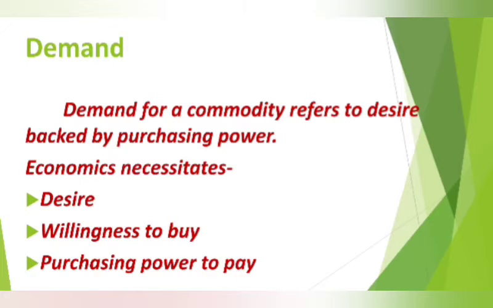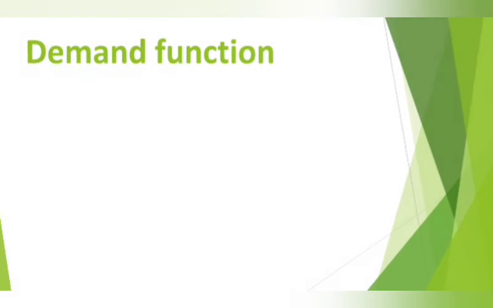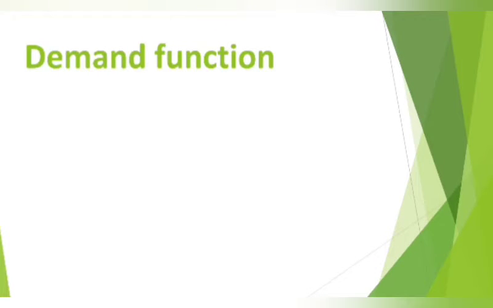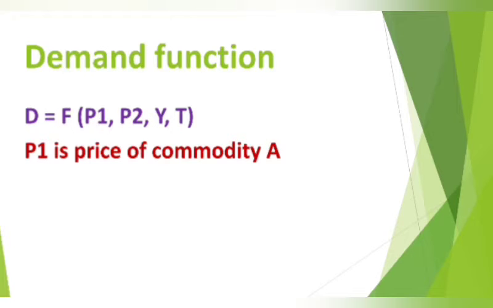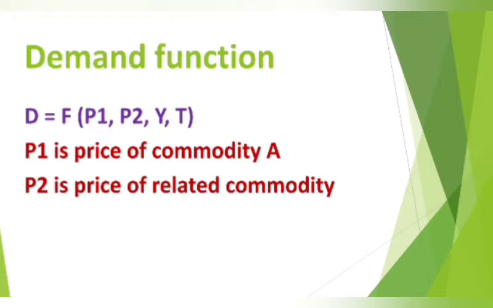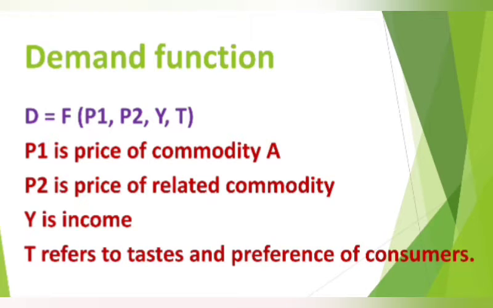Next, we can see what the demand function is. Demand for any commodity depends on the price of that commodity. For that, I have given one formula. Here, D represents demand for the commodity, P1 is the price of commodity A, P2 is the price of a related commodity, Y is the income, and T refers to the taste and preference of consumers.